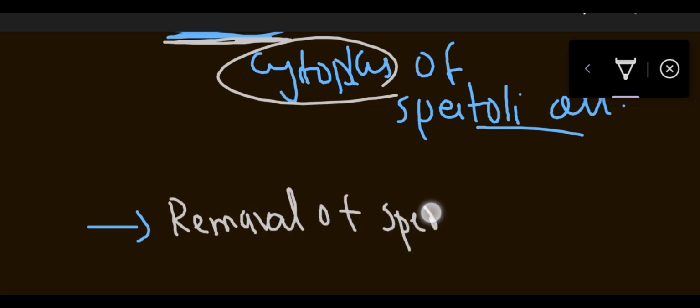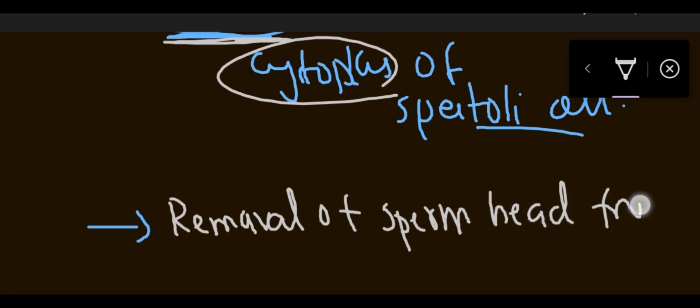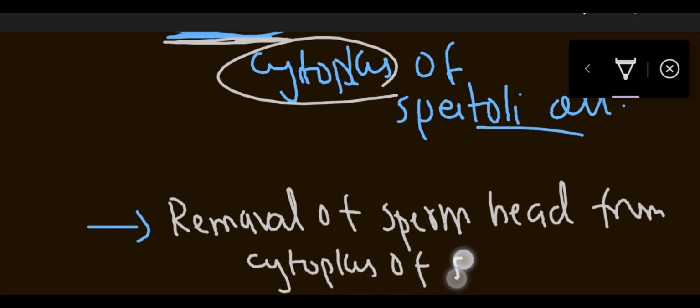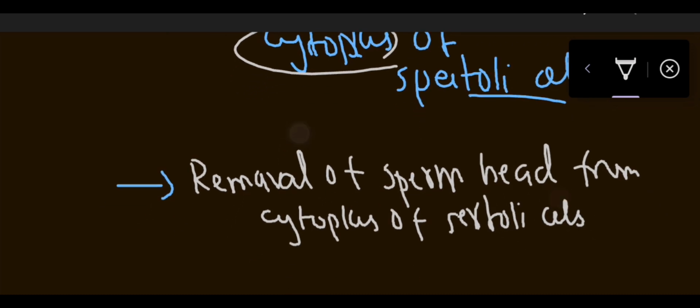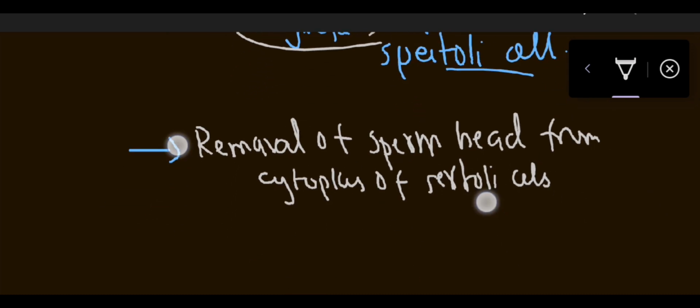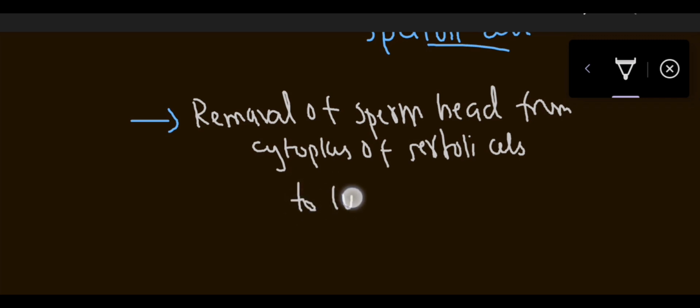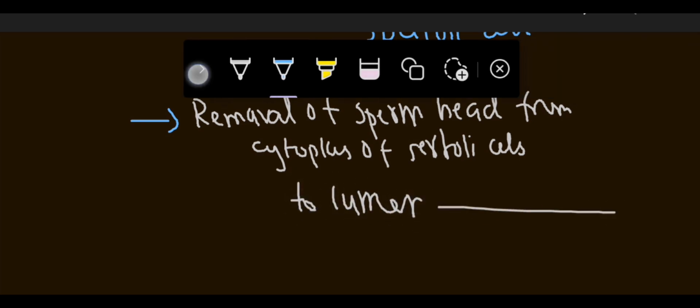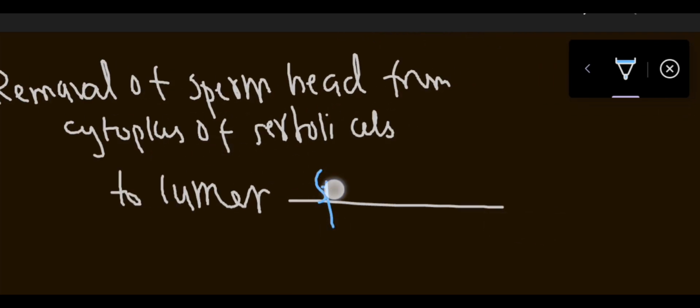Removal of the sperm head from the cytoplasm of Sertoli cells to the lumen, the process is known as spermiation.